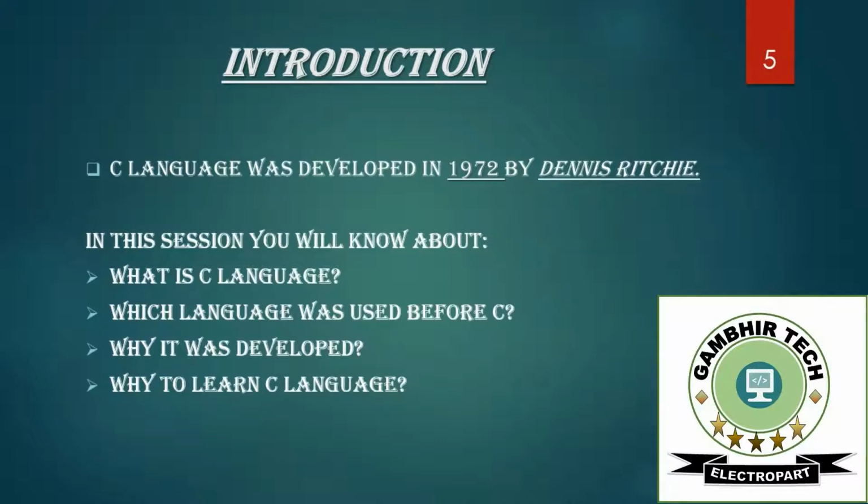So let's discuss what C means in the C programming language. Here we have C language. So what does C mean? Let's go to the notepad.